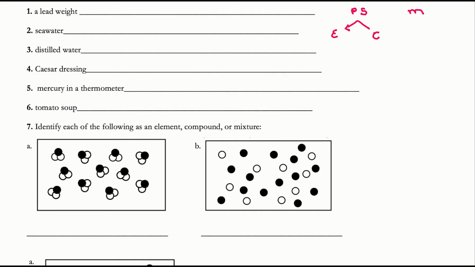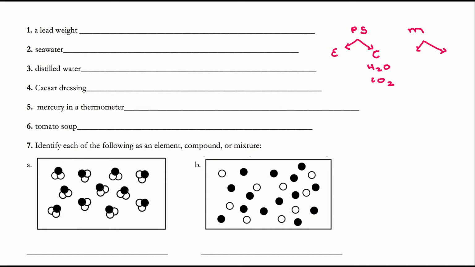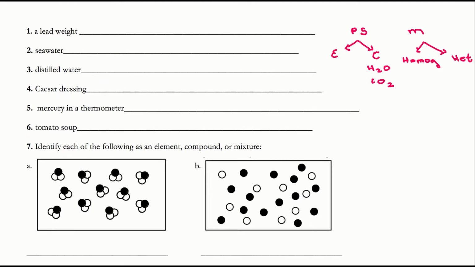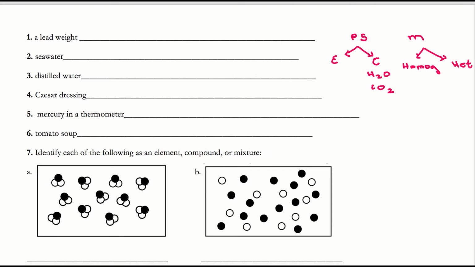Okay? So copper, carbon, oxygen. If you have a compound, you have more than one type of atom and they are chemically bound together. So an example of that would be water, okay, or carbon dioxide. Okay. For a mixture, you've got two or more substances that are physically combined together, so they are not chemically bound together. And for a mixture, you can have a homogeneous mixture or you can have a heterogeneous mixture. In a homogeneous mixture, it is uniformly mixed.